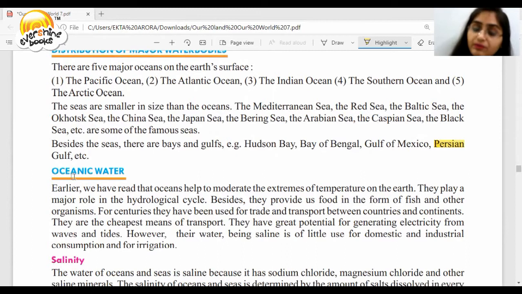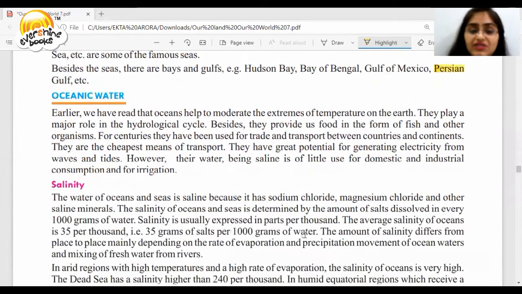Though it's saline water, it still has a major role in our life because it provides us food in the form of fish and other organisms. For centuries, oceans have been used for trade and transport between countries and continents. They're the cheapest means of transport. They have great potential for generating electricity from waves and tides. However, their water, being saline, is of little use for domestic and industrial purposes, for consumption, and for irrigation.